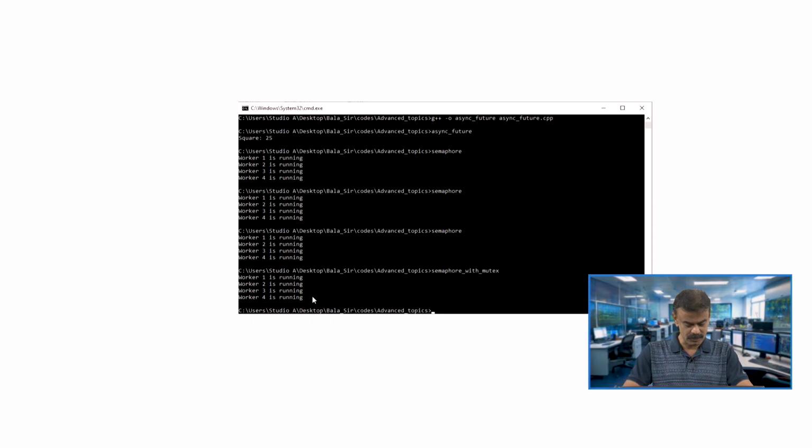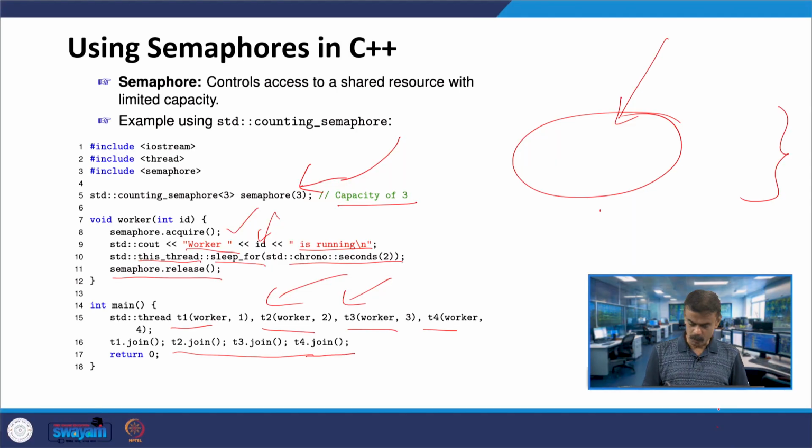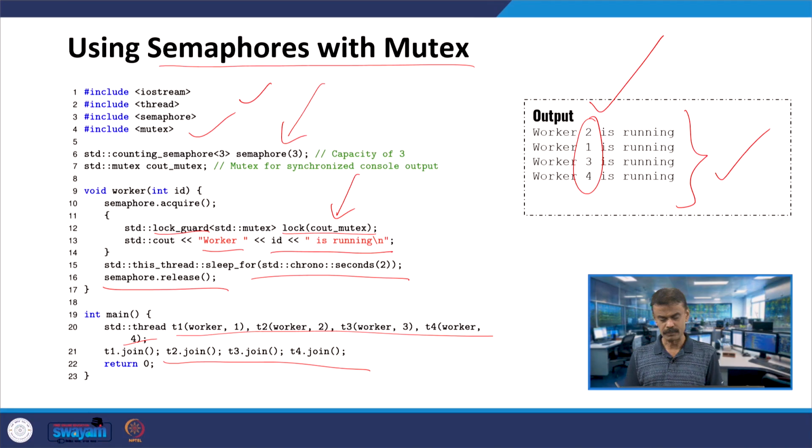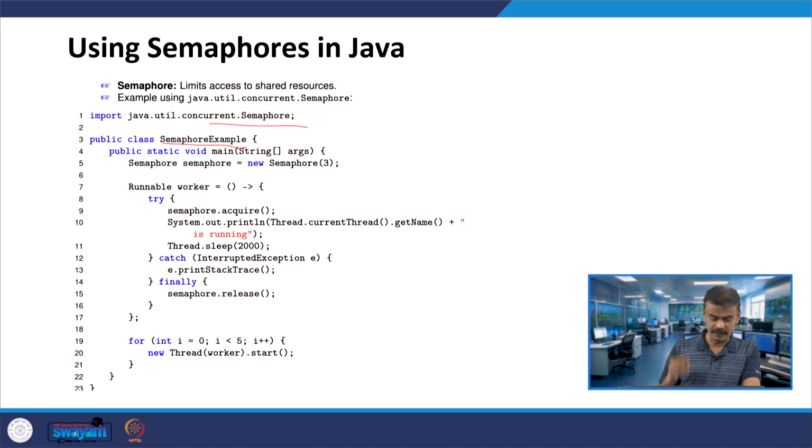But sometimes, the output that we got in the previous slide is possible, so you may get it like this. You can try it. With the mutex, this problem will be solved, as we had seen, so we are getting the output like this. So this is semaphores with mutex. Now let us consider Java. Semaphores in C++ we had seen.